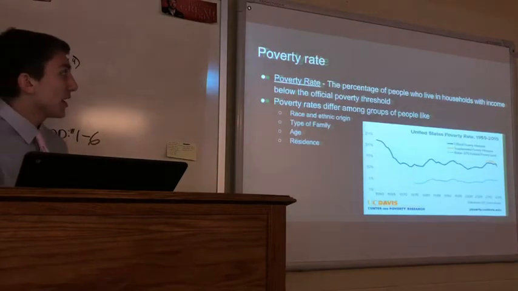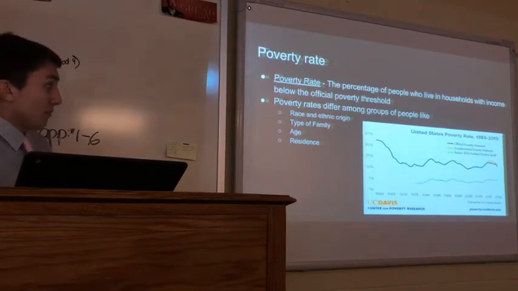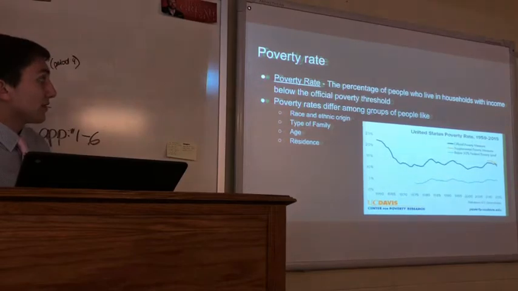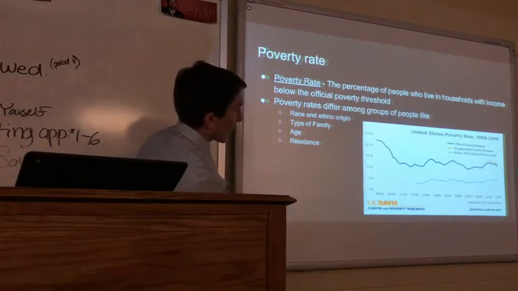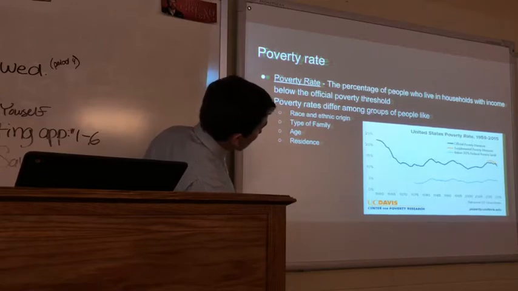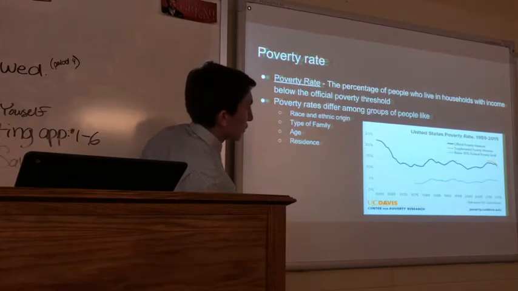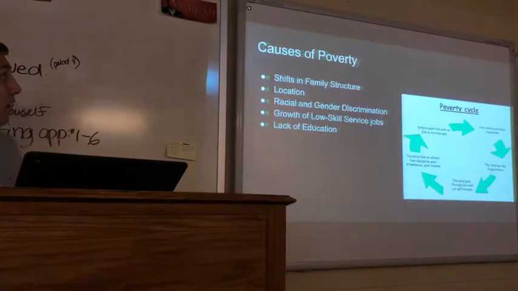Poverty rate: the percentage of people who live in households with income below the official poverty threshold. Poverty rates differ among groups of people, and you can see how it's decreasing slowly but surely. Poverty rates differ by race and ethnic origin, type of family, age, and residence.